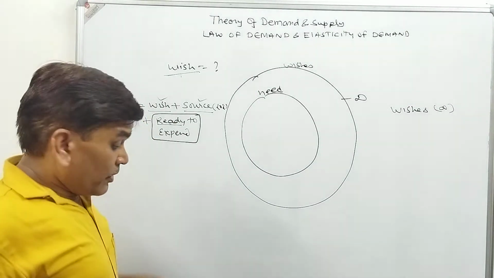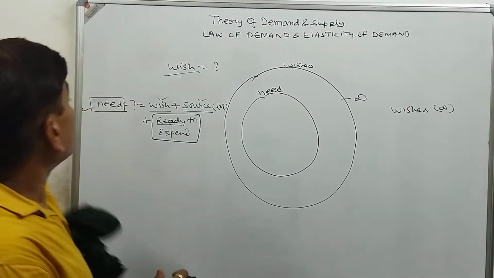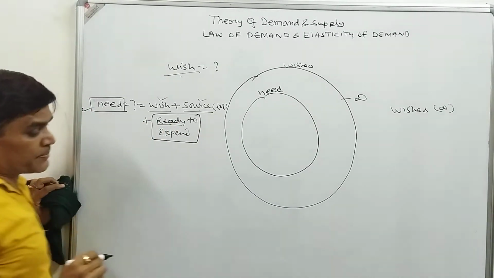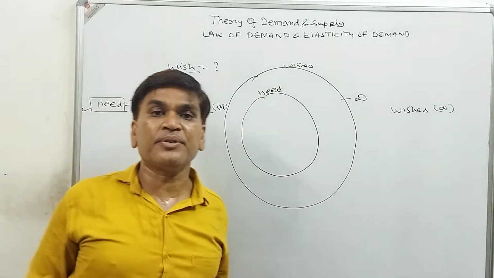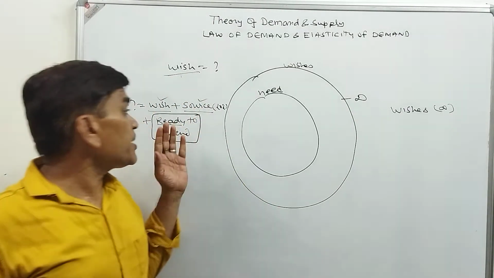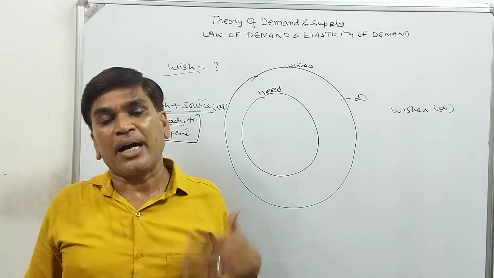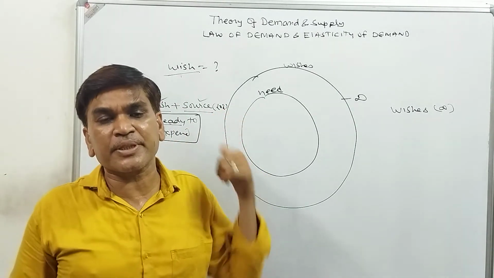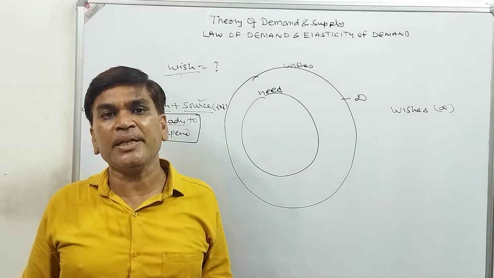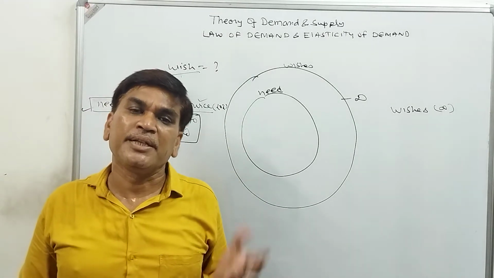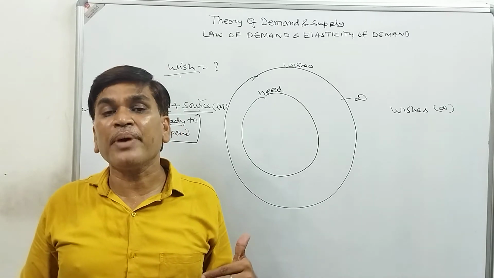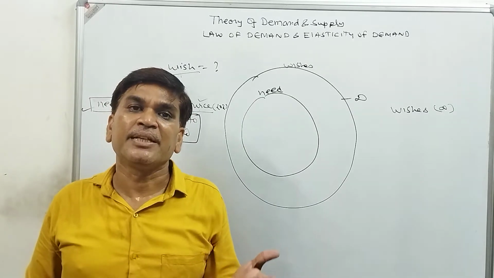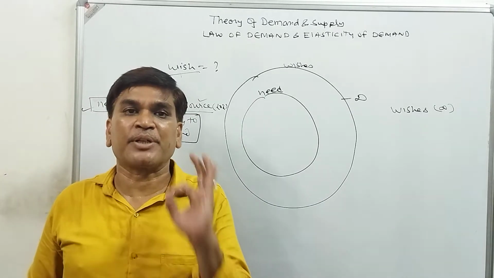So the difference: need is wish plus source plus ready to expend. If I say that I want to purchase a new bike, it means I have the wish to purchase a new bike. I have 2 lakh rupees in my bank account. It means I have the source for that, and if I am ready to expend that money to purchase a new Bullet motorcycle, it means now the wish for my Bullet motorcycle is converted to the need, and I will say that I need a Bullet motorcycle.